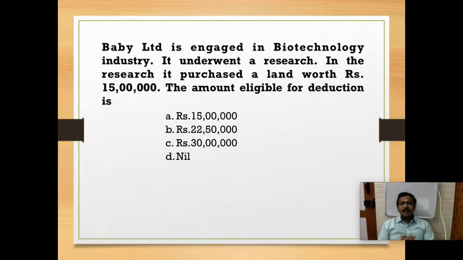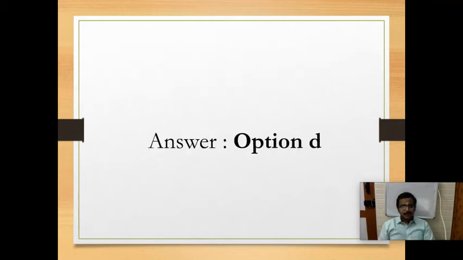Whether the research is before commencement of business or after commencement of business, land is disallowed. Land expenses we cannot claim. So the entire 15 lakhs we cannot claim, and the amount eligible for deduction is 0. Whether before commencement or after commencement, whatever it might be, for land it is 0. So the answer is option D, nil.